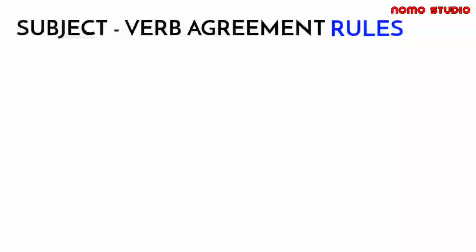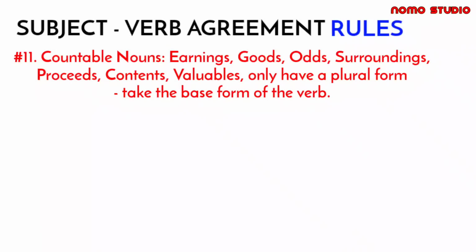Now, we have rule number 11. Some countable nouns in English such as earnings, goods, ads, surroundings, proceeds, contents, and valuables have only a plural form. So wala po siyang mga singular form, no? So we must take a plural verb as well.